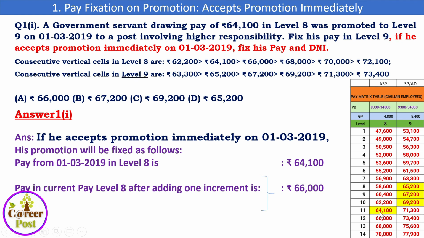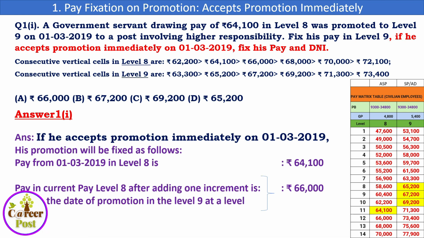This employee is in level 8, so he is drawing a scale of pay of 64,100. So the notional increment will be the next cell, that is 66,000, in the same level 8 only. The notional increment will be given in the old scale only. It will not be given in the new scale or in the promotional scale. So 66,000 is the notional increment.